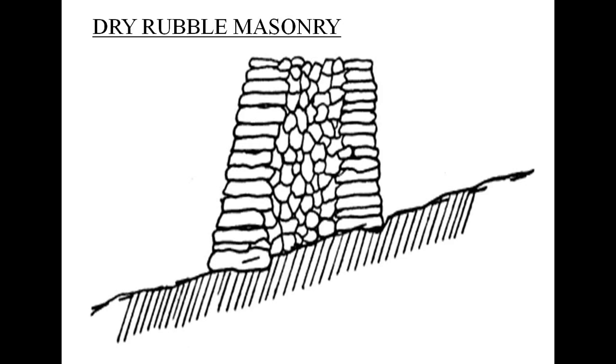It may be used for non-load bearing walls such as compound walls. Skilled labor is required because there is no joint, and the arrangement of stones should be done very carefully so that it can withstand the load. So this is about dry rubble masonry.